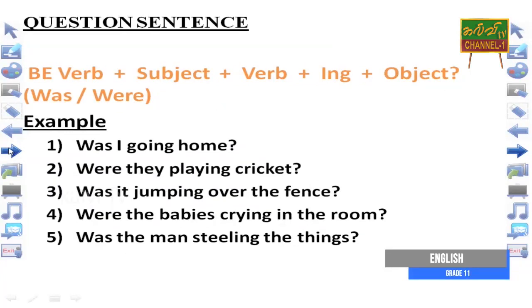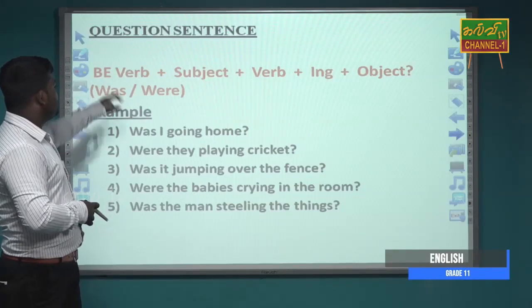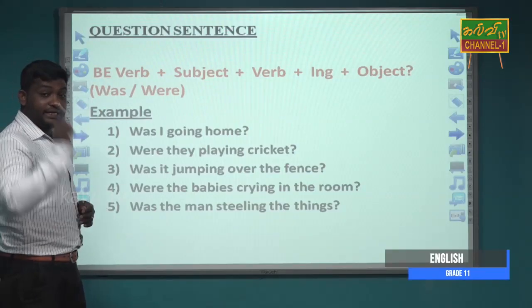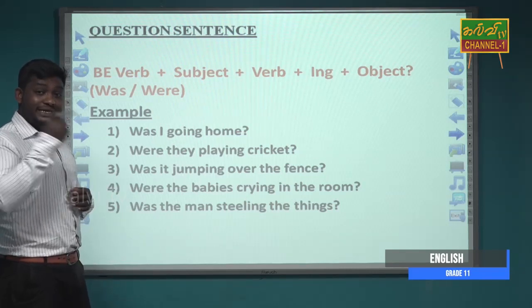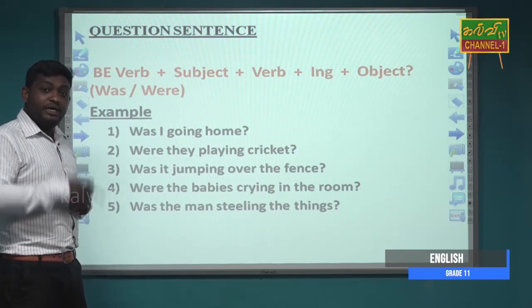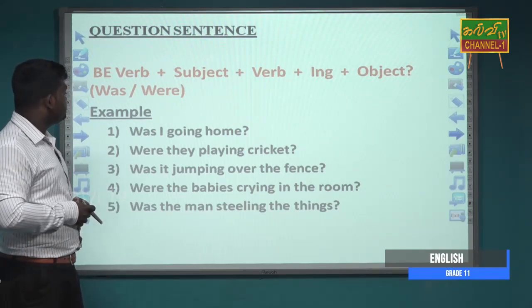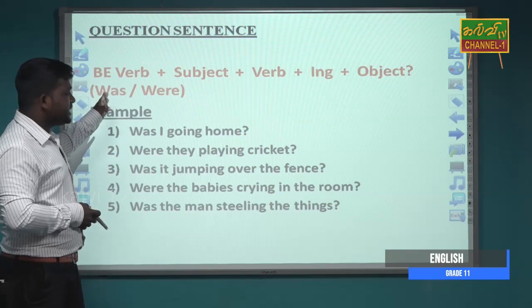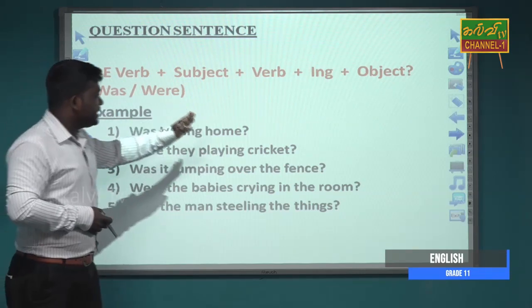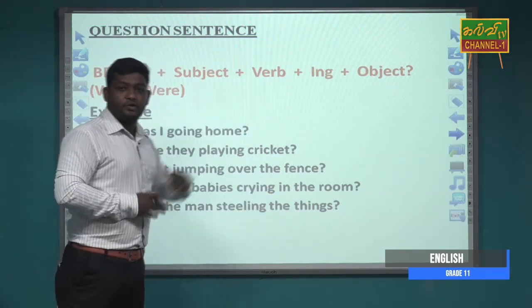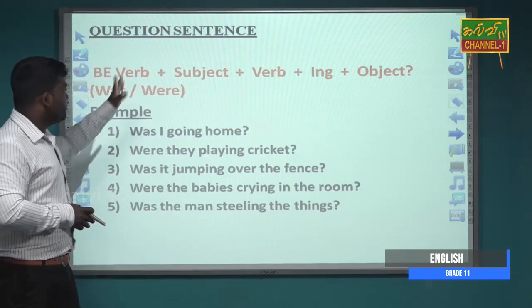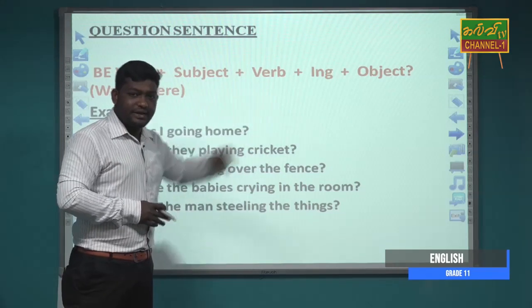And when you make question sentences, we can simply use the be verbs in front of the subject. In simple past, we use did in front of the subject. Here we use the be verb, was or were, in front of the subject. The sentence format is be verb plus subject, verb plus ing and object.